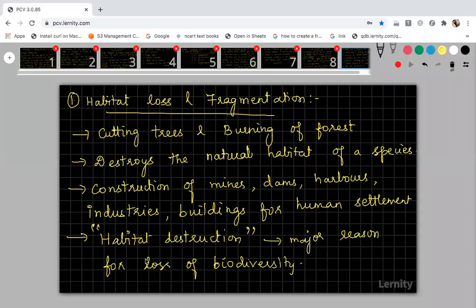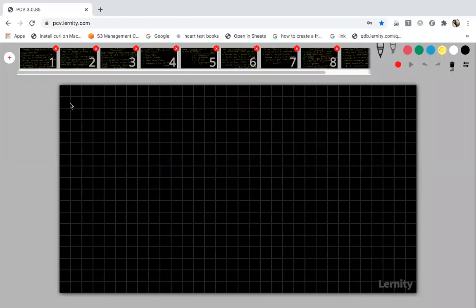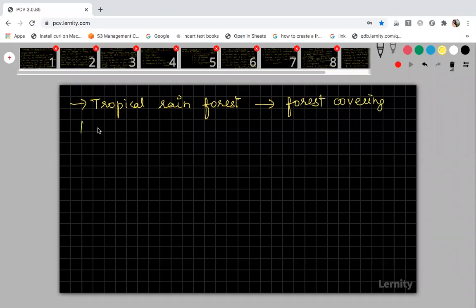For this, I just want to give you one example of something that has happened in a forest region that has led to habitat loss. The well-known one is the tropical rainforest. Destruction of tropical rainforest is a very good example of habitat loss. This tropical rainforest is nothing but the Amazonian rainforest.